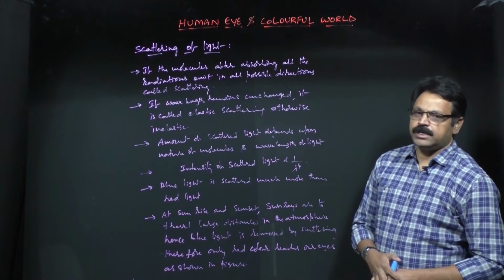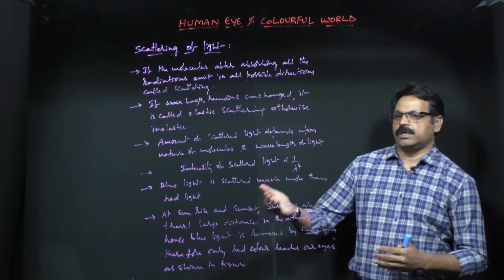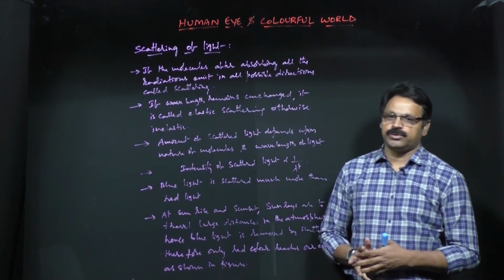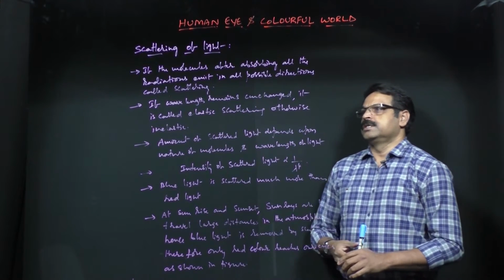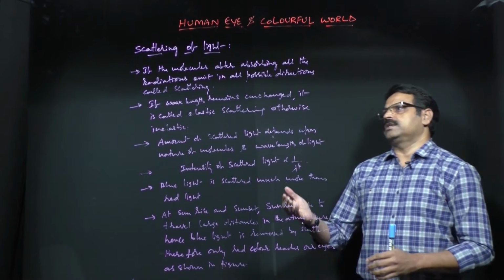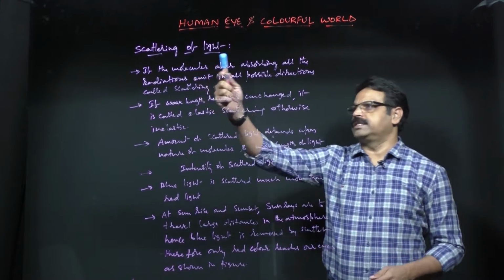So far we have seen how the rainbow is formed. The formation of a rainbow is due to the dispersion as well as the refraction, as I said. So here we will look at the other natural phenomenon of sunlight, that is scattering of light.